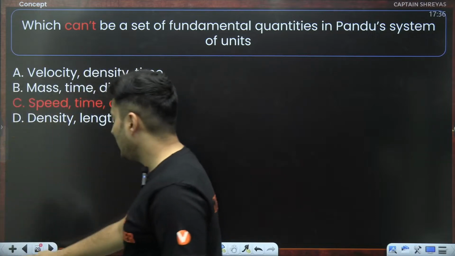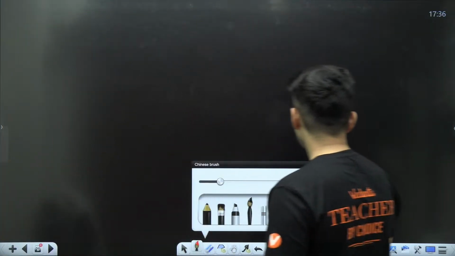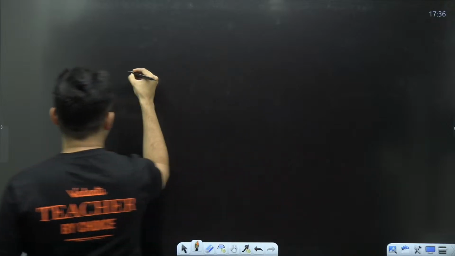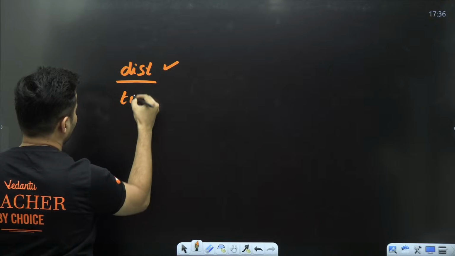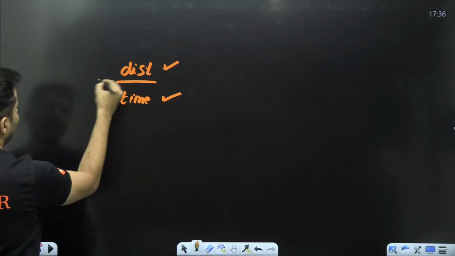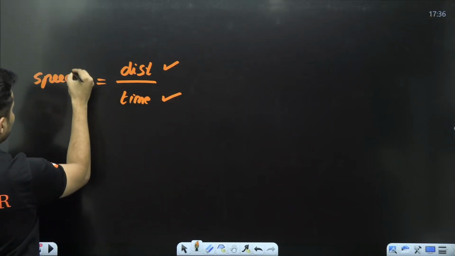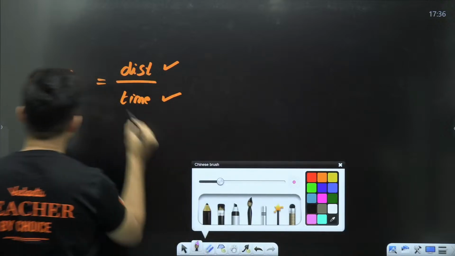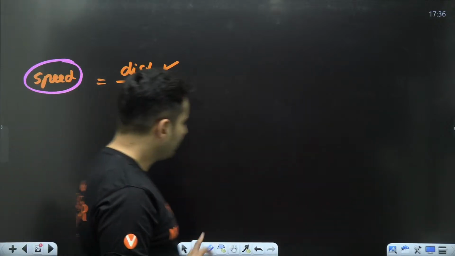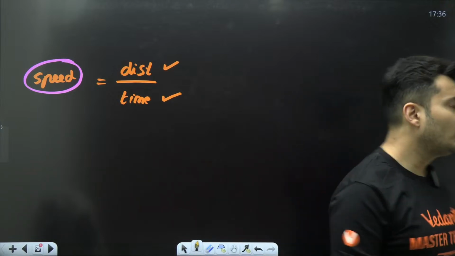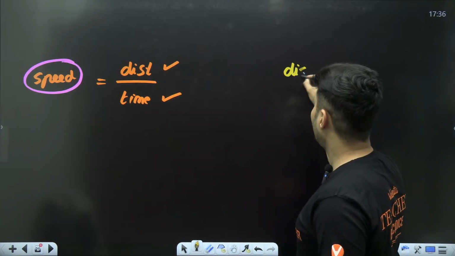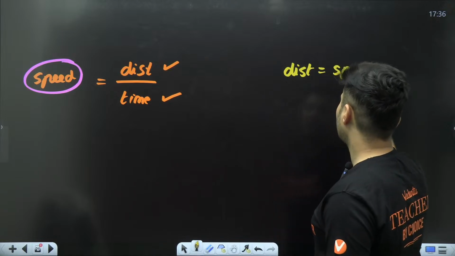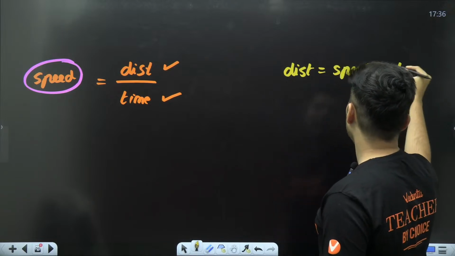See, understand one very important thing. Who decided distance is fundamental, time is fundamental, and then speed is a derived quantity? Who decided? A set of scientists, right? But Pandu tomorrow can say, wait, speed is distance by time. I'll do one thing. Distance is speed multiplied by time.